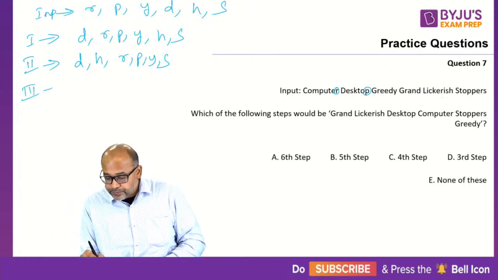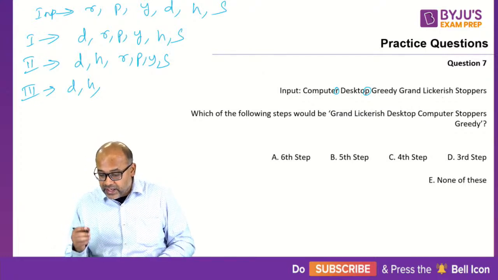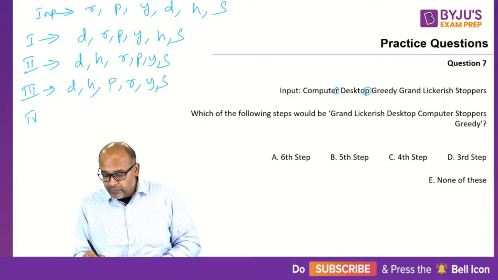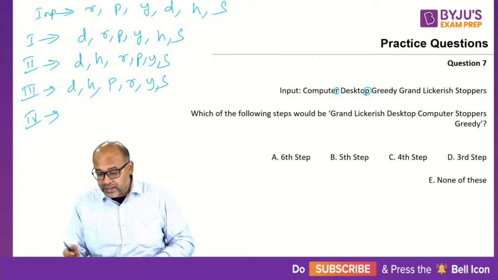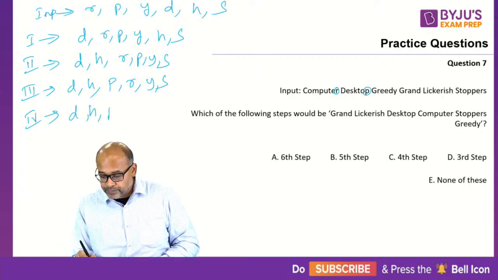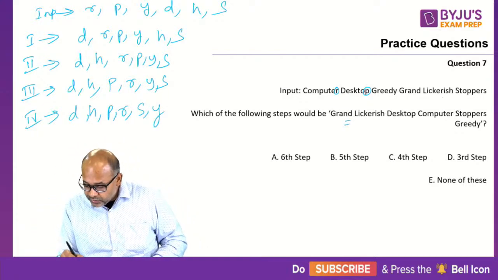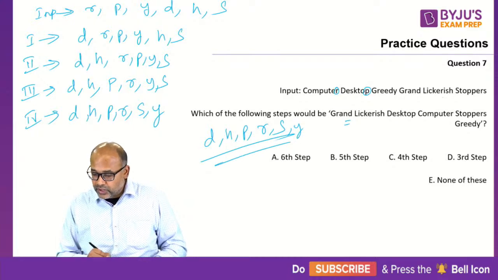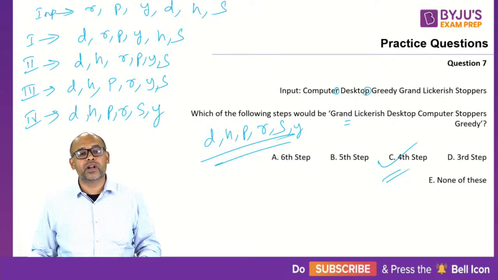Step number 3. D and H are in position. What will come after H? A, B, C, D, E, F, G, H, I, J, K, L, M, N, O, P. So P, R, Y, S. Then step number 4. D, H, P, Q, R. So R should already be in position. R, then comes your S. D, H, P, R, S, and then Y. This is your step number 4. That is the last step. Step number 4, that's your answer.